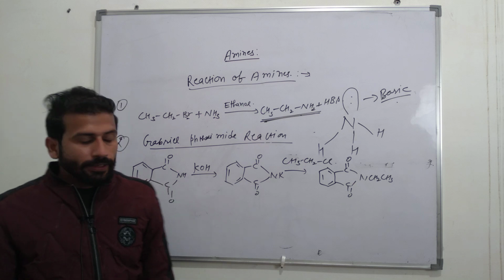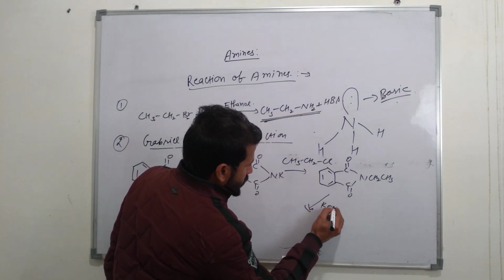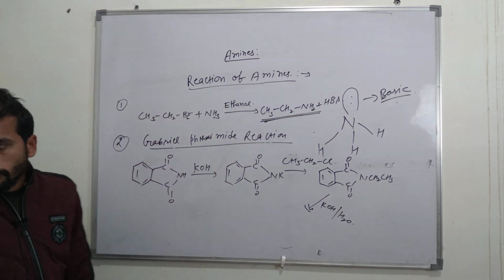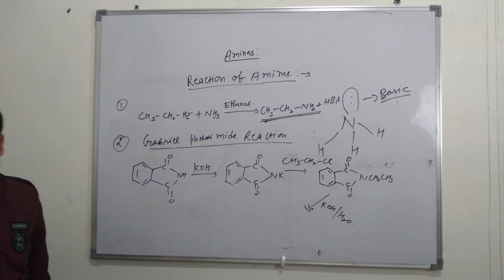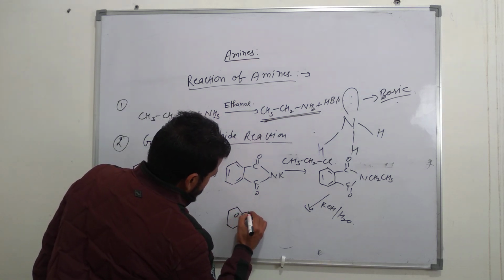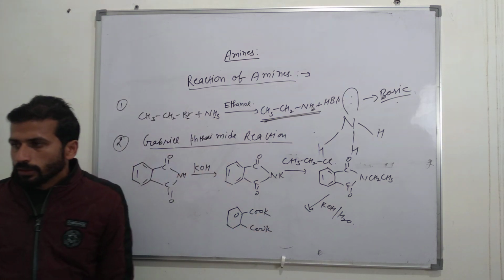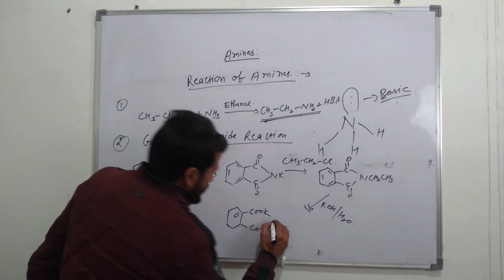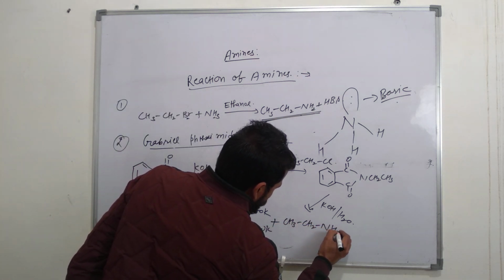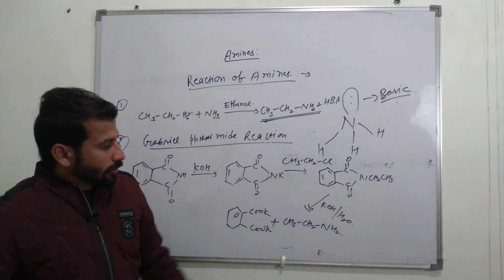Here it is removed. Again reaction with KOH and water, and the product is potassium phthalate of this type, and the other is CH3CH2NH2. This is ethylamine.